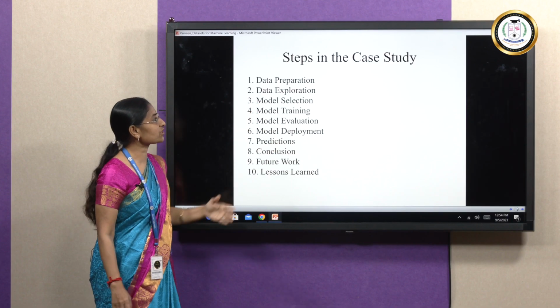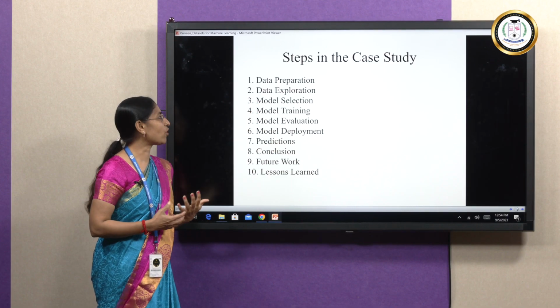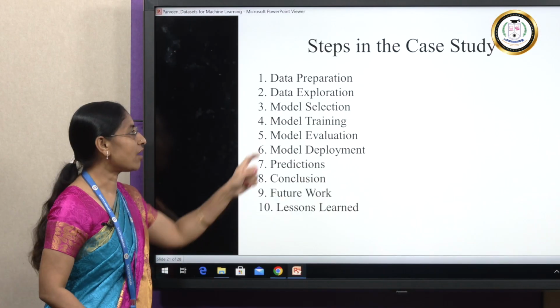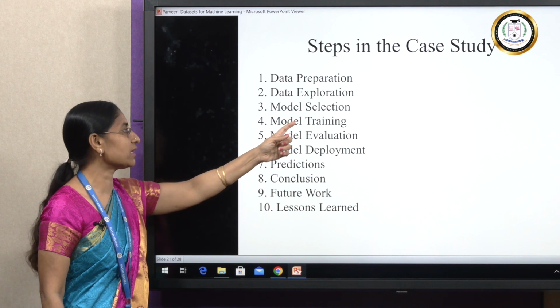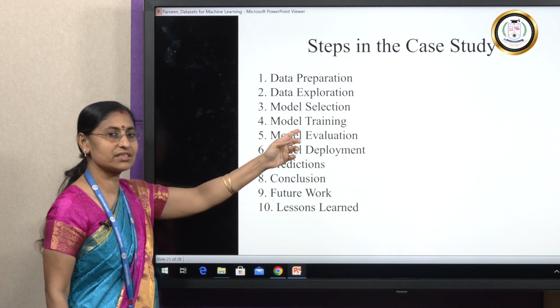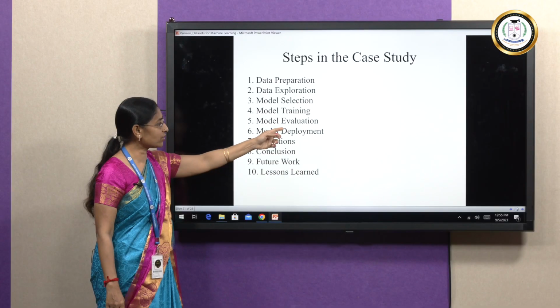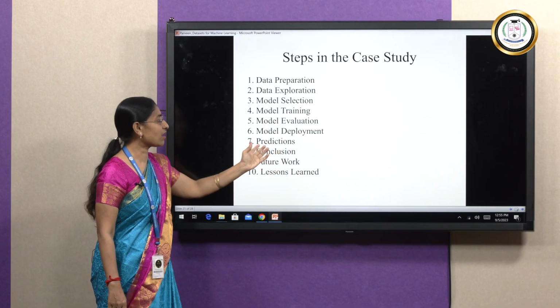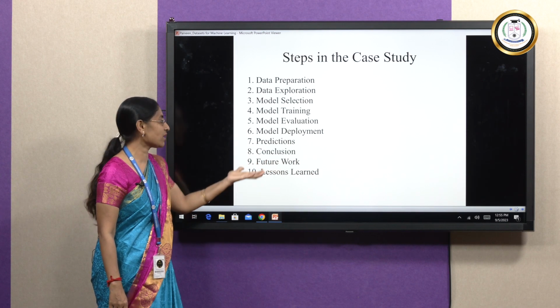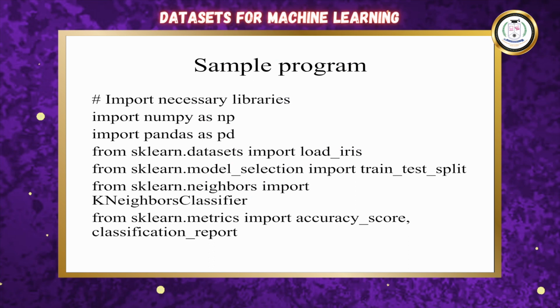In the data preparation step, we go for exploring the different data sets, and prepare and explore the data. After that, we have to select the particular model that is to be used and use the training model with the specified type of algorithm. Finally, we go for evaluation and deployment and we make predictions whether that particular study is giving me a success or a failure. This is a sample program.